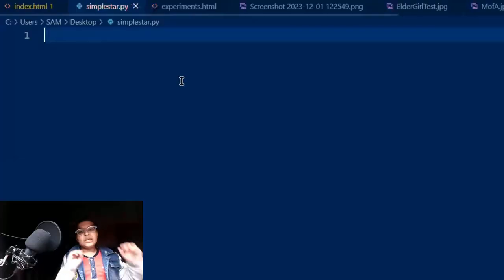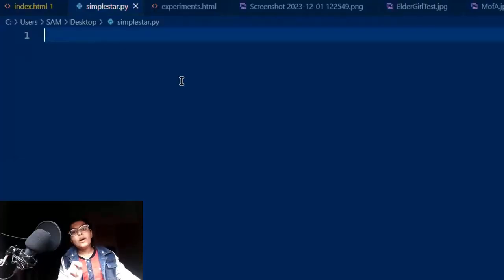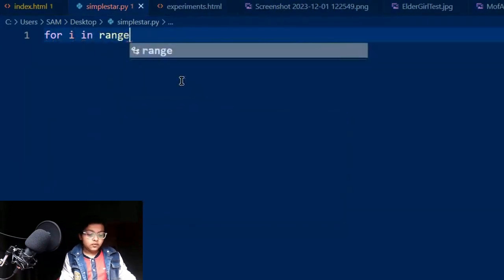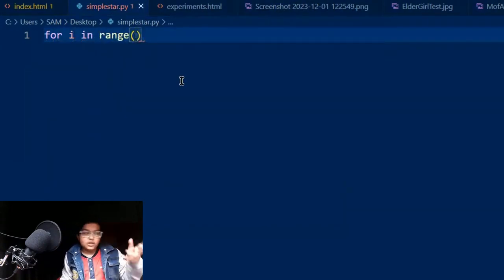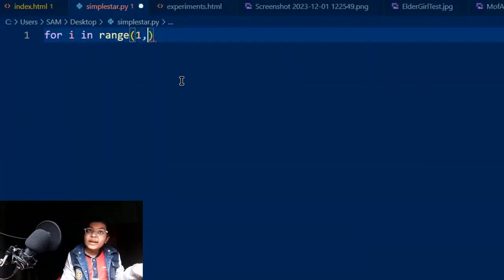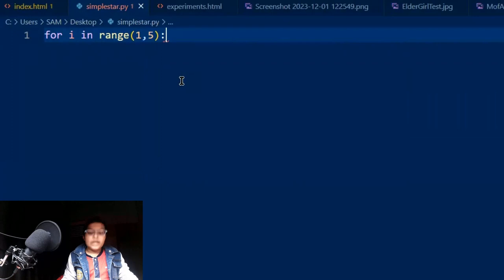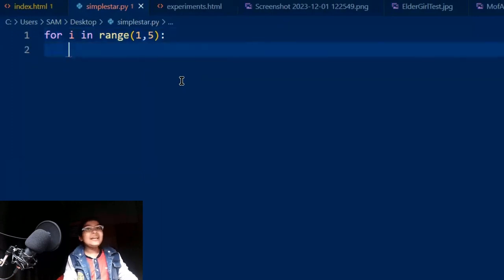Let's start. Okay, so this code is pretty straightforward. I will first write the code, then I will explain to you how it works. We will say for i in range, which is how many times of stars you want to create. I will say from 1 to, let's say, 5. Yeah, that's good enough. We'll do this and it will come again in another line.